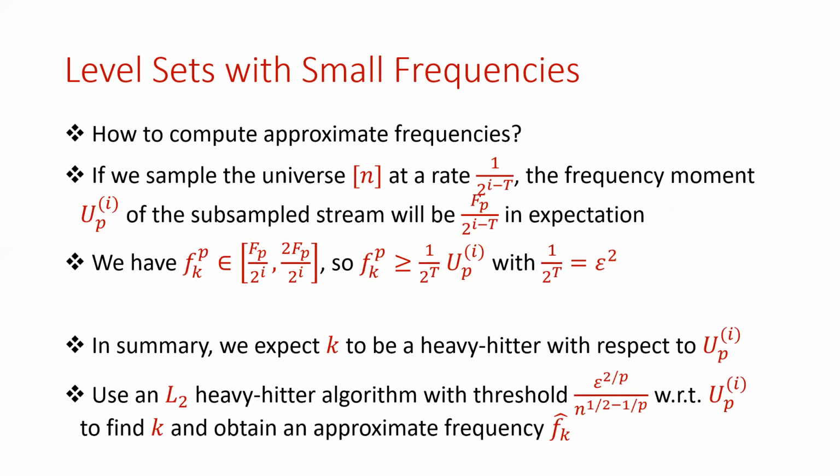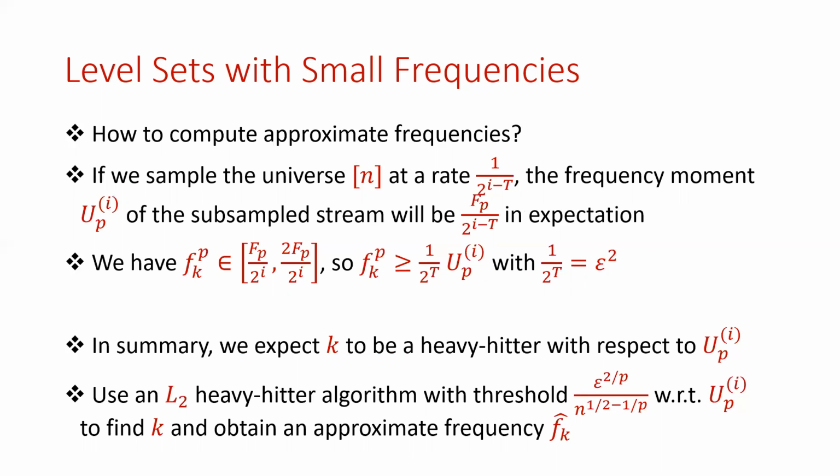Now the question is, how do we compute these approximate frequencies? Well, we note that if we sample the universe at the rate 1 over 2 to the i minus t, then the frequency moment of the subsampled stream will be a 1 over 2 to the i minus t fraction of the original frequency moment in expectation.